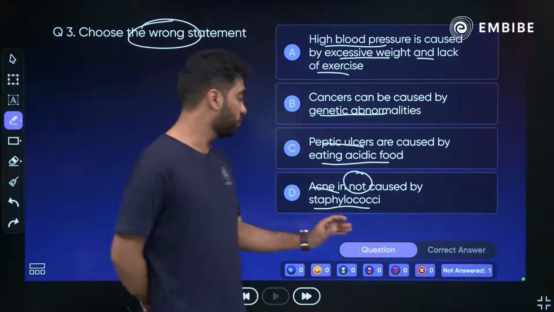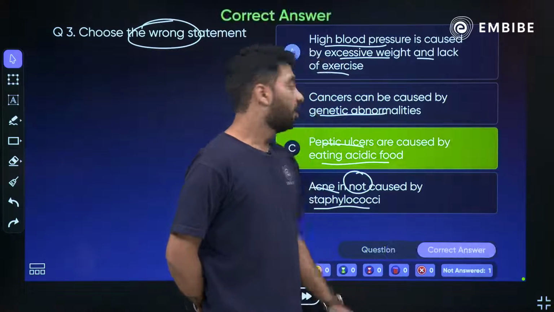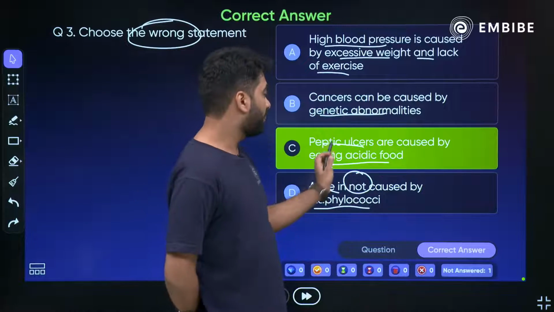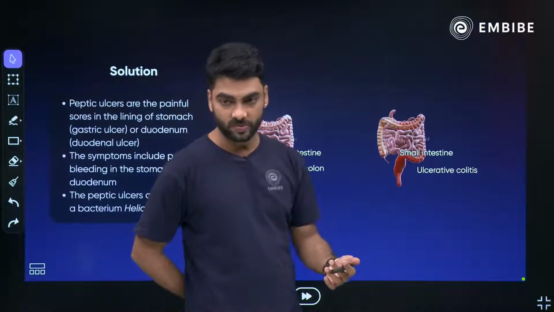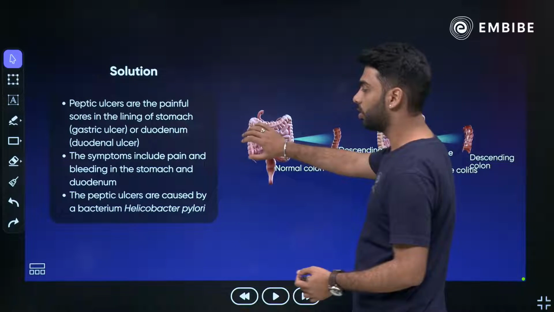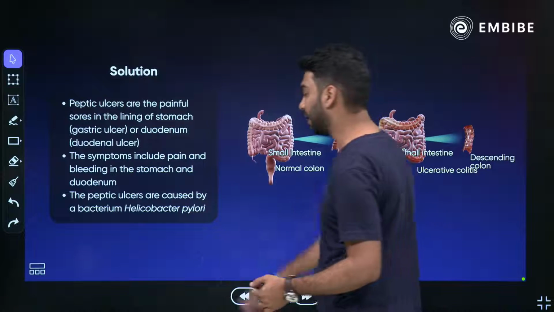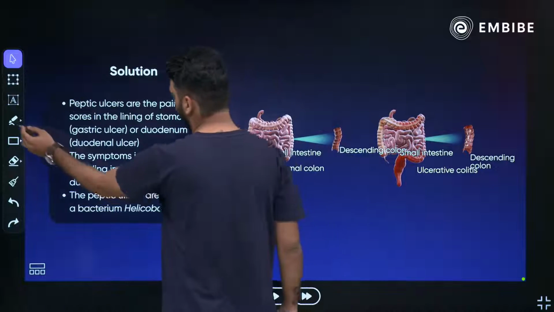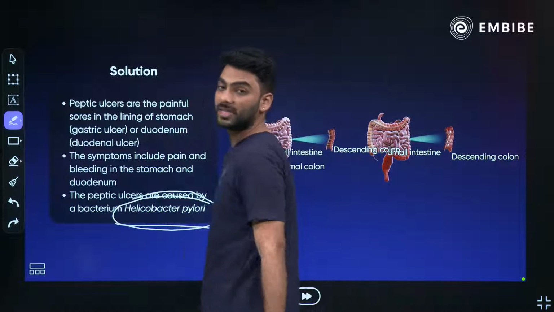Okay, so going with you, selecting D. The answer is C. Peptic ulcers are caused by eating acidic food. So peptic ulcers are not caused by eating acidic food. Peptic ulcers are painful sores in the lining of the stomach or duodenum. The symptoms include pain and bleeding. They are caused by a bacteria called Helicobacter pylori. So Helicobacter pylori is the bacteria that causes peptic ulcers.